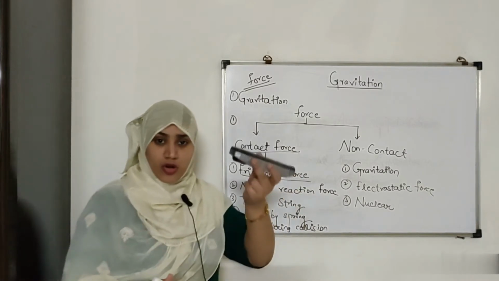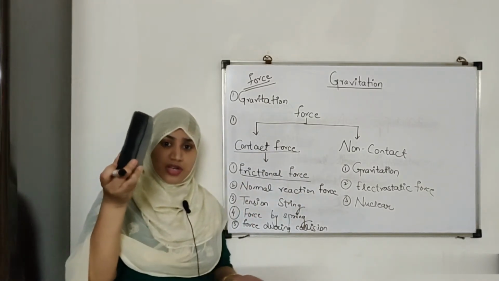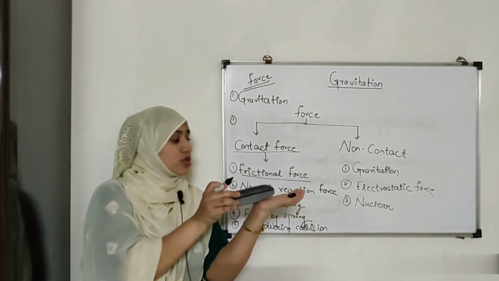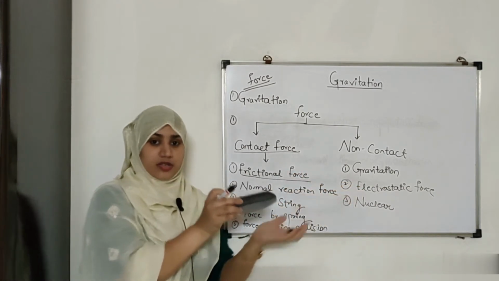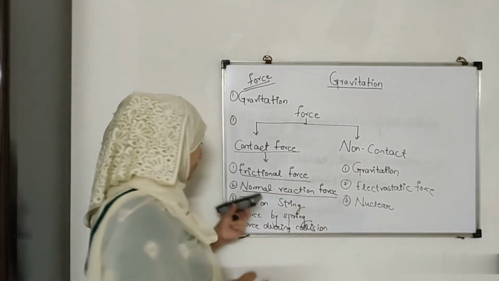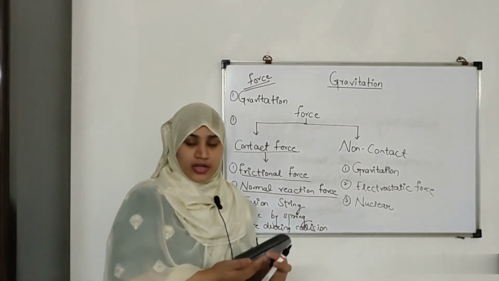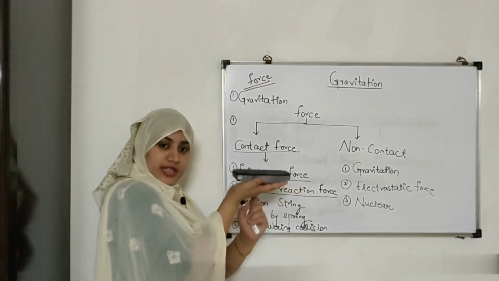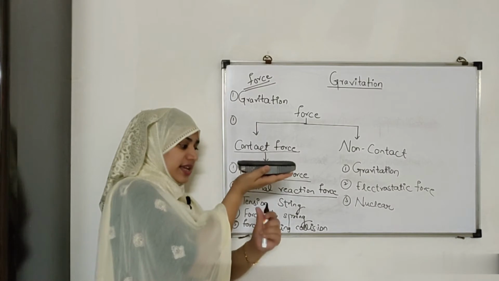So if I have a book on my table, suppose this is my book and this is my table, and I am pulling it here, my frictional force would be in the opposite direction like this. Now what is the normal reaction force? When I am holding this duster in my hand, the weight of the duster is acting downwards, right?